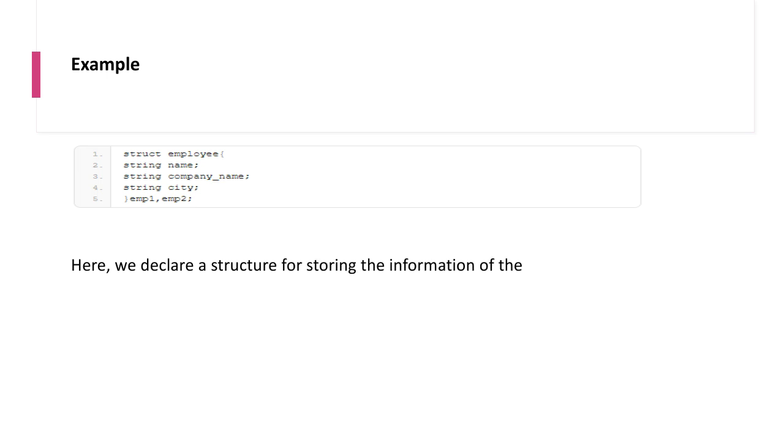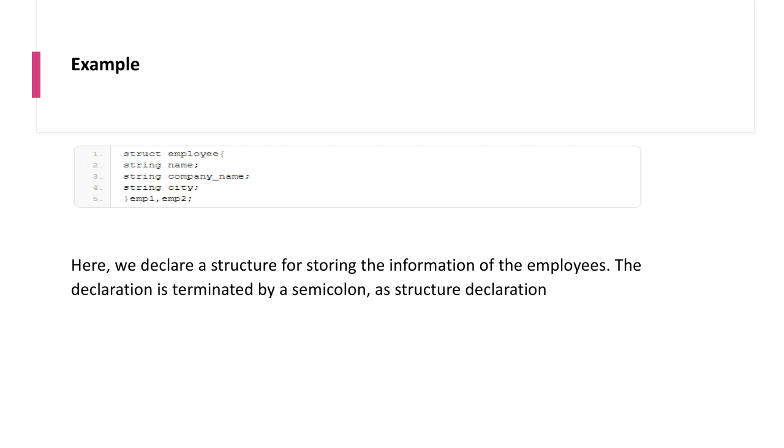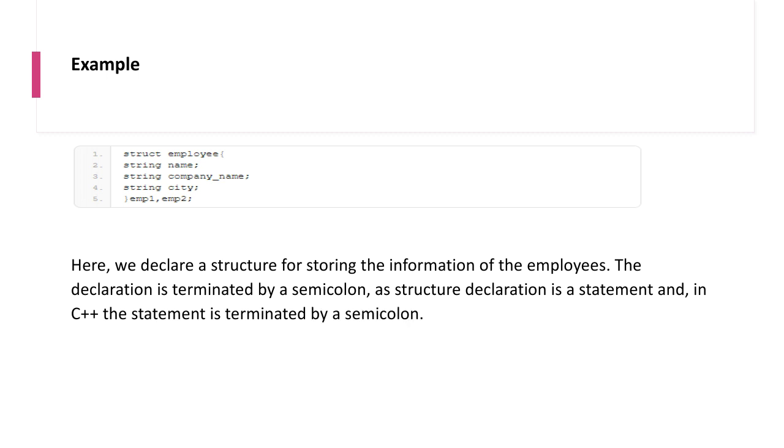Okay, semicolon. The name given to the structure defines a type. In the above example, the name of the structure is employee. The variable of these types could be created as above. We created two variables, emp1 and emp2, of the type employee. In this example, we created a structure variable just after the declaration.